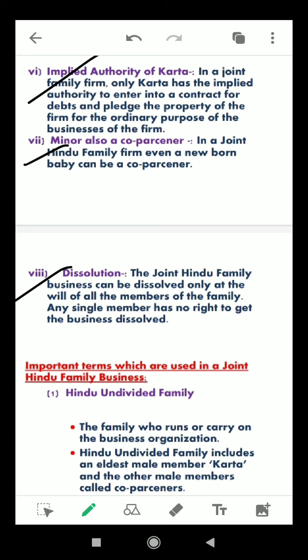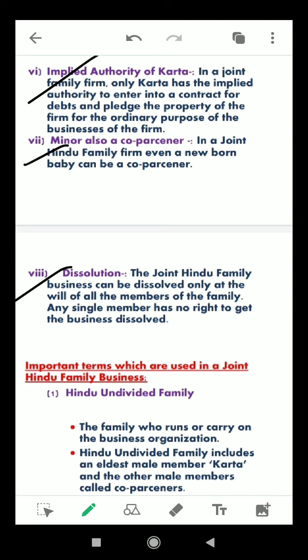Then number 8 is dissolution. The joint Hindu family business can be dissolved only at the will of all the members of the family. Any single member has no right to get the business dissolved. As you know, if a person dies, it doesn't mean that the business is dissolved. Until and unless the whole family, all the members, agree to dissolve the business, they cannot dissolve it. A single person cannot take the decision to end the business.